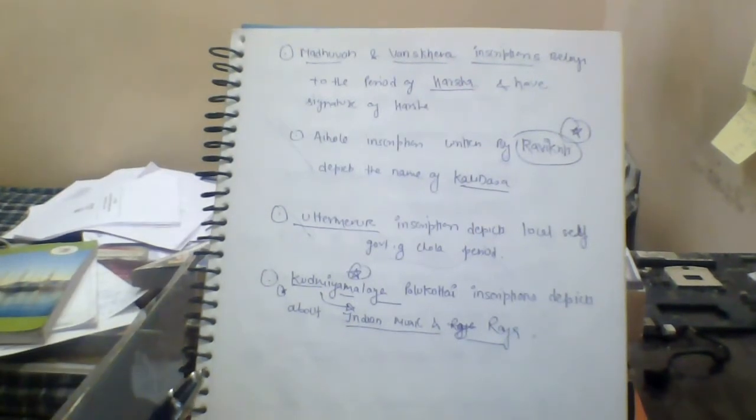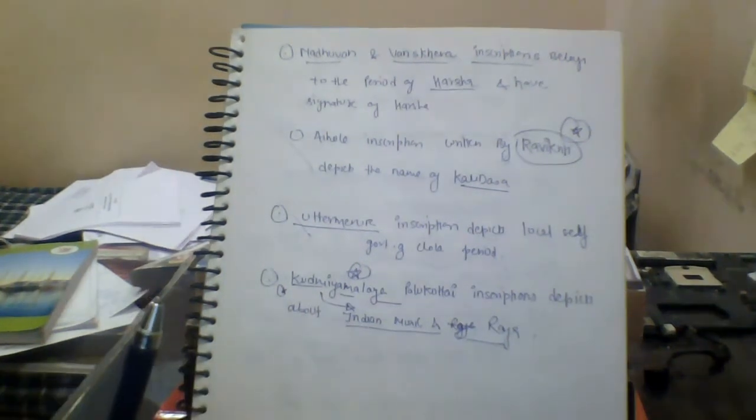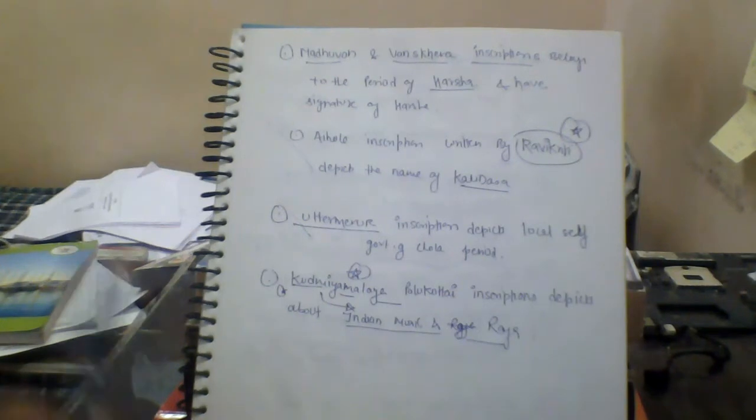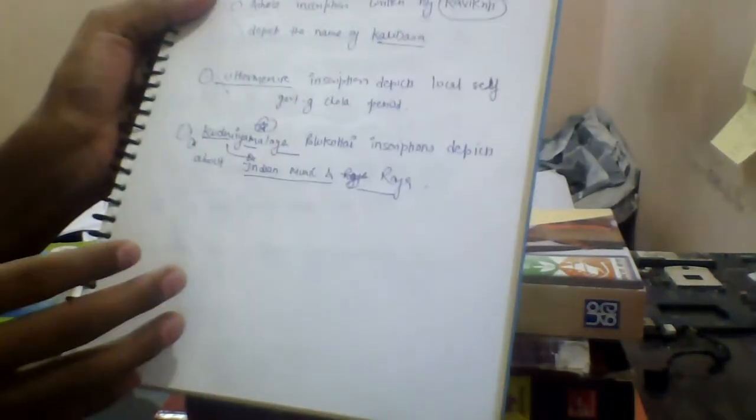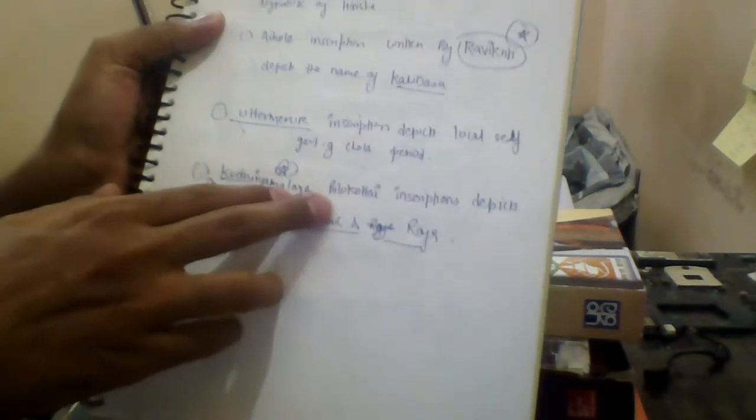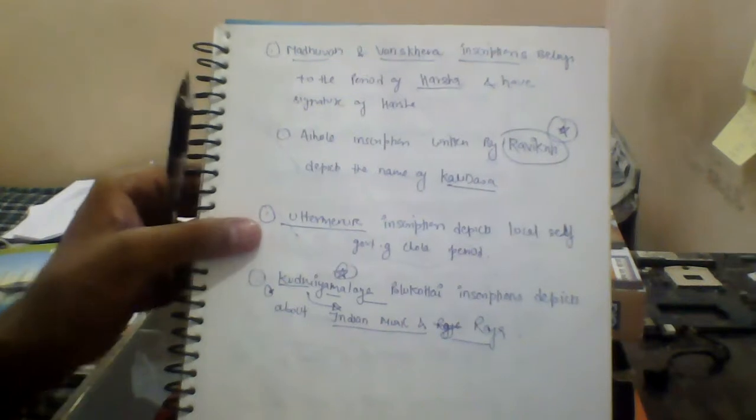Then there are other inscriptions which tell us about various different things. For example, the Kudumiyamalai Pudukkottai inscription depicts Indian music and ragas. So this is also important.